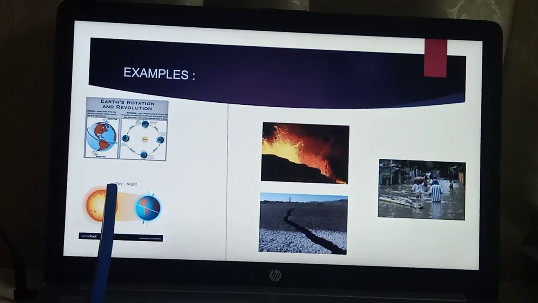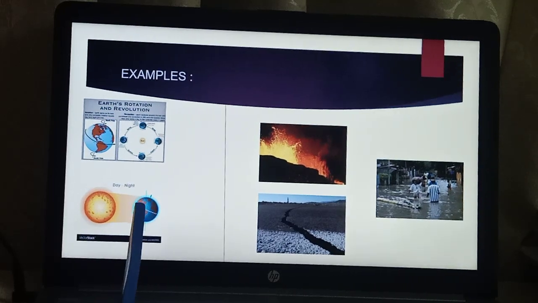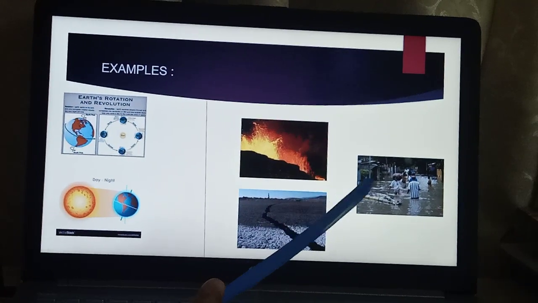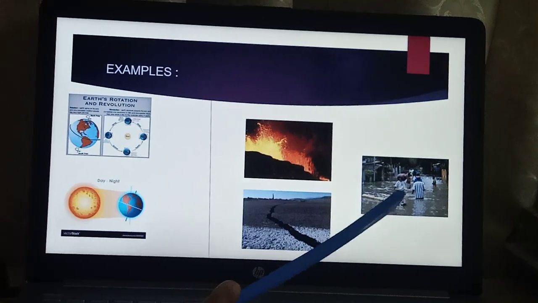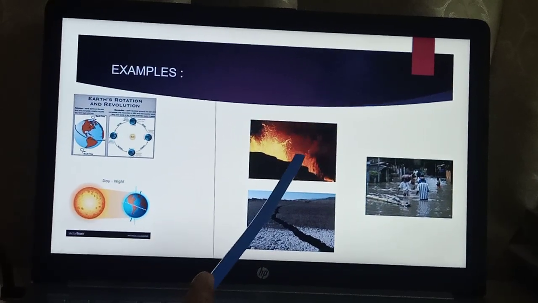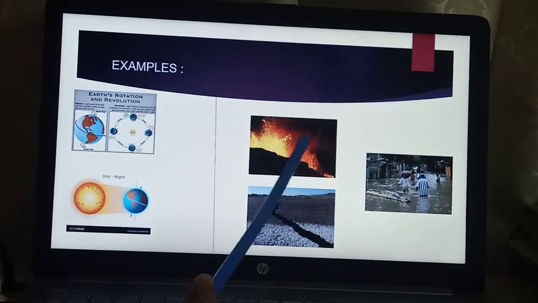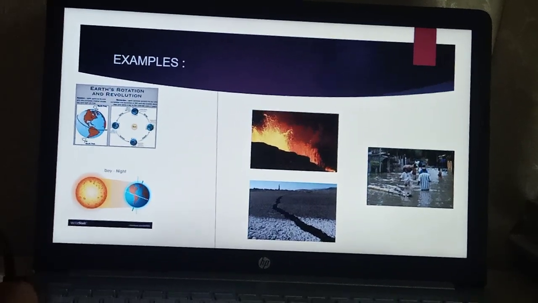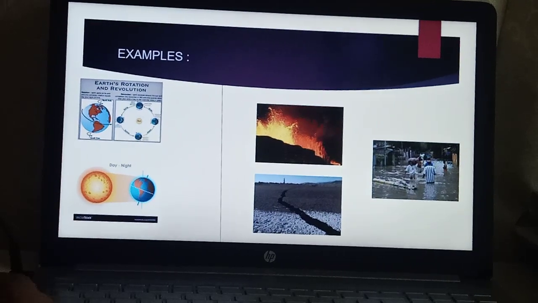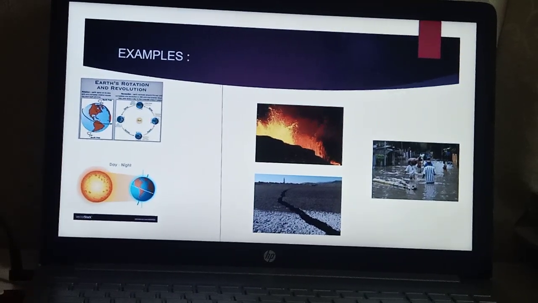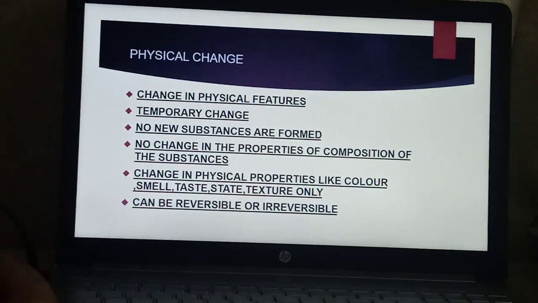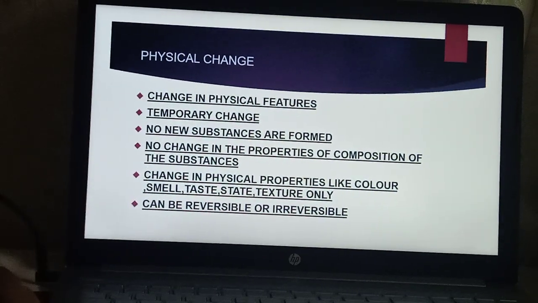That means after every 12 hours we have night, which is then followed by day. Now coming to this, here you can see earthquake, flood and volcanic eruption. These are changes which are random, which do not repeat themselves after a fixed period of time. These are non-periodic changes.